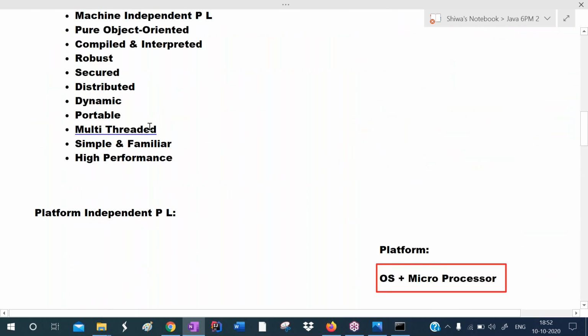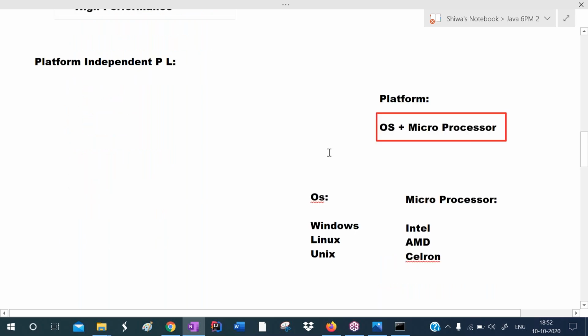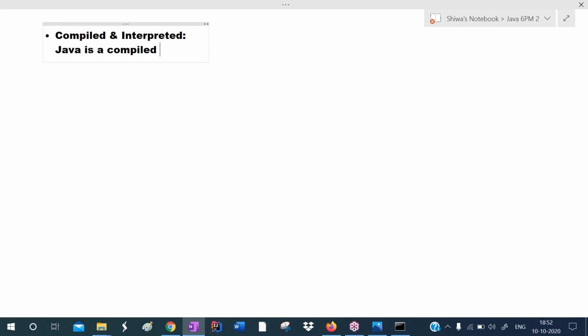Next one is this: Java is a compiled and interpreted programming language. Listen carefully. Java is both a compiled and interpreted programming language.